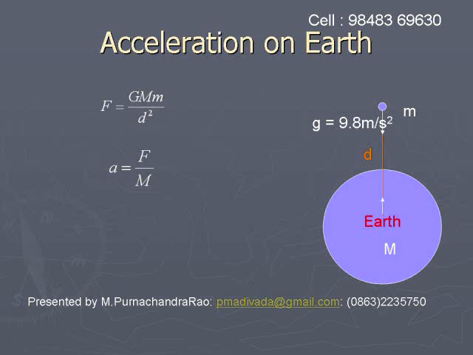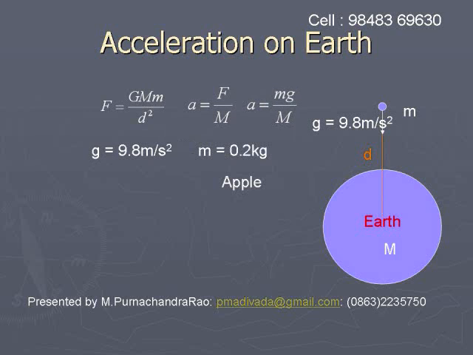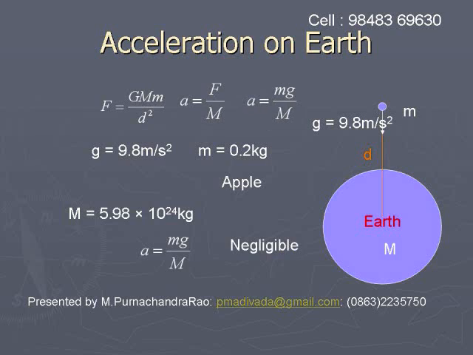To understand the value of this acceleration, let us take the relation F by m. This F is nothing but mg, where small m is the mass of the body just above the surface of the Earth and g is acceleration due to gravity. The value of g is 9.8 meters per second square. Let us take the small m mass as an apple whose mass is about 0.2 kgs, 200 grams. And the mass of the Earth, capital M, is equal to 5.98 into 10 to the power of 24 kgs.